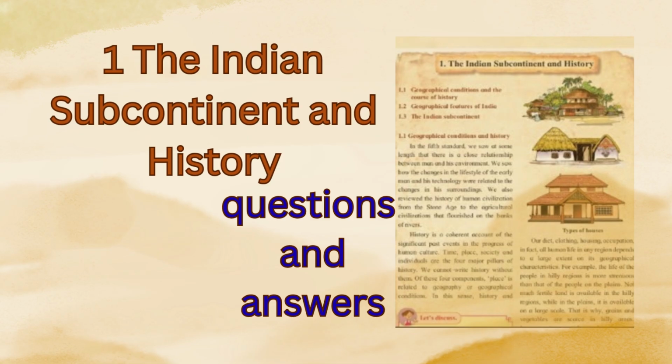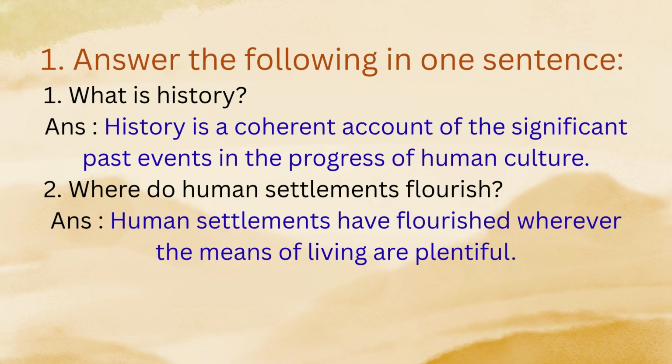Chapter 1. The Indian Subcontinent and History. Questions and Answers. 1. Answer the following in one sentence. 1. What is history? Answer. History is a coherent account of the significant past events in the progress of human culture. 2. Where do human settlements flourish? Answer. Human settlements have flourished wherever the means of living are plentiful.